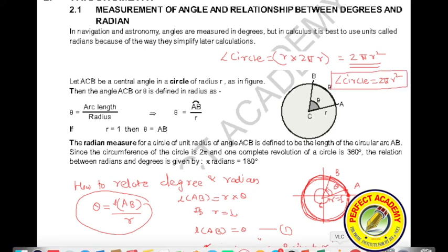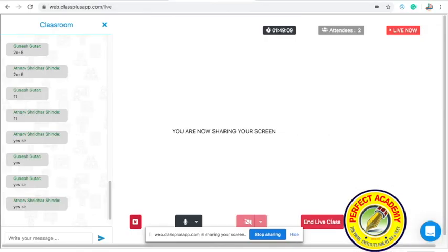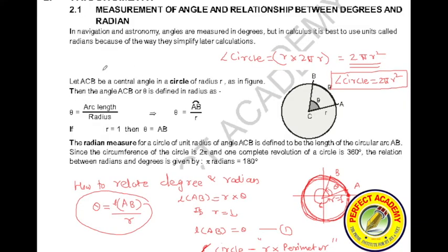I'll ask you a question: what is the total angle of a circle in degrees? Can you tell me? Come on. So the total angle of a circle is 360 degrees. So I can write 360 degrees is equal to 2 pi r.